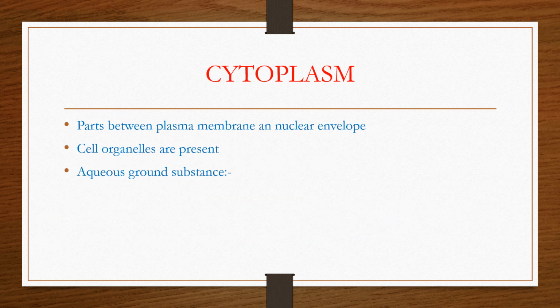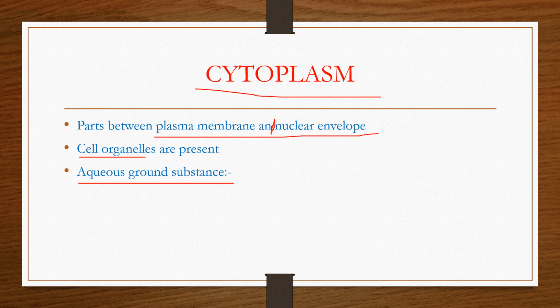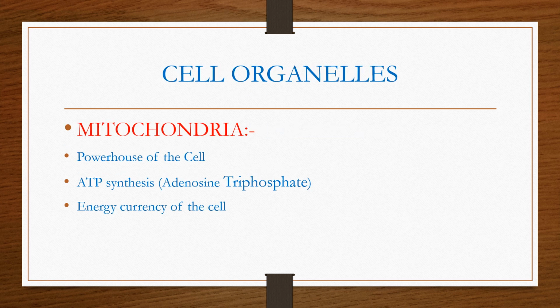Next part of the cell is the cytoplasm. Cytoplasm is the part between the plasma membrane and the nuclear envelope, and cell organelles are present. The aqueous ground substance present in the cytoplasm is known as cytosol. The next topic is cell organelles.